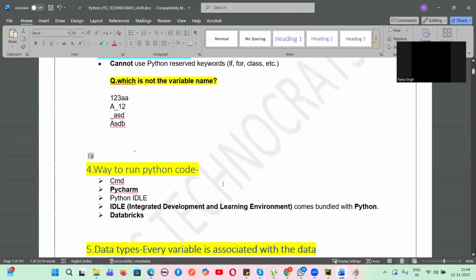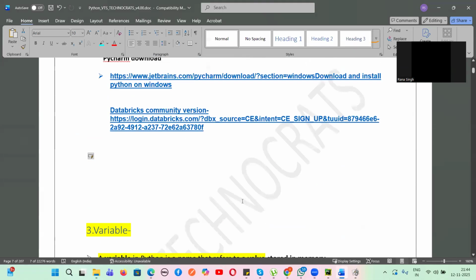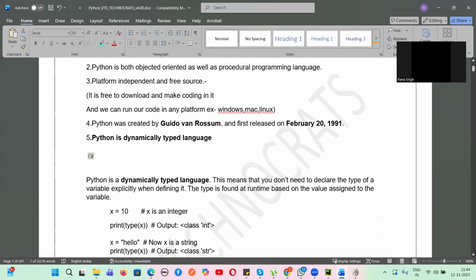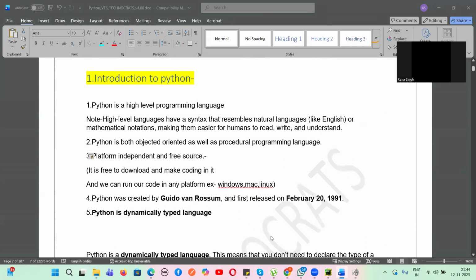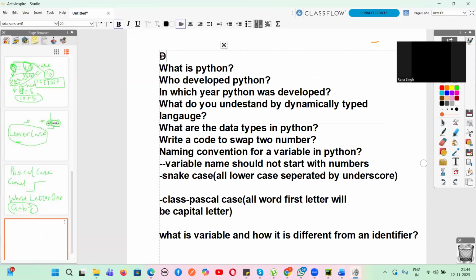Then, guys, this is what we have learned: the general rules to write a variable name, and what is a variable. Today we have learned this, and everything I have put in the form of questions. So after every session, let's suppose this is day 1, you can go through the questions and see whether you can answer or not. That way your concepts will become stronger. So every day I'll give you the questions after the session.